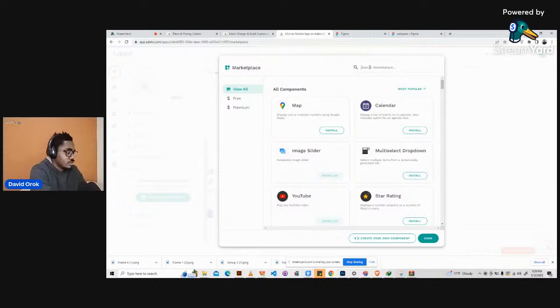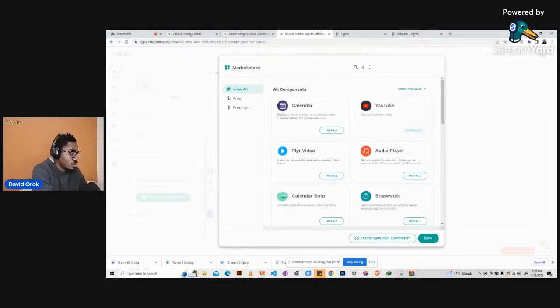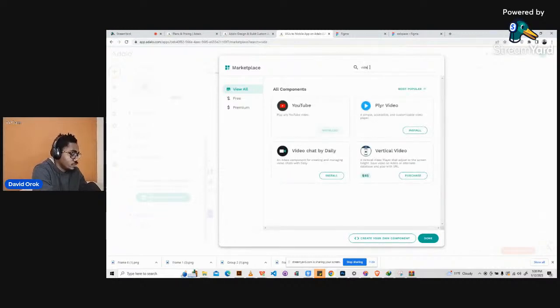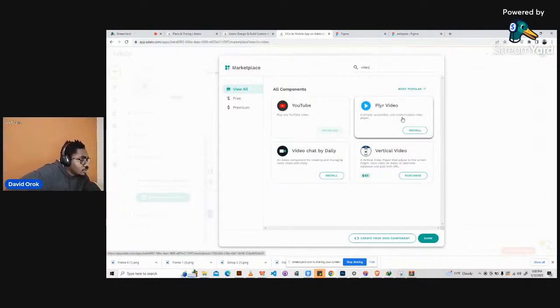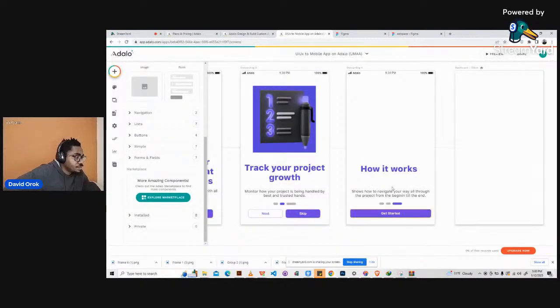Let me search if there's anything like video. So there is a video player, a simple, accessible, and customized video player. I haven't used this before. There's also video chat by Daily, and vertical video. Okay, so guys, I'm just going to install this and we can check out how it works. But YouTube, okay, so we have done that.